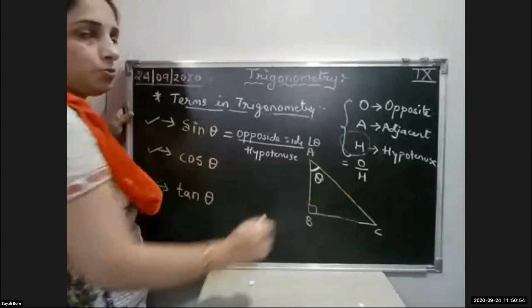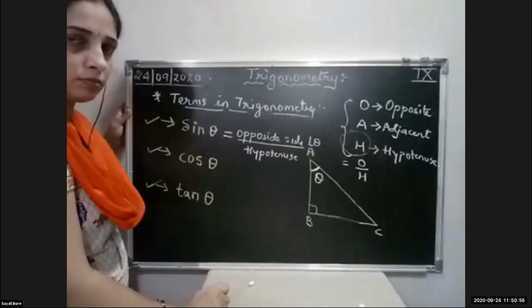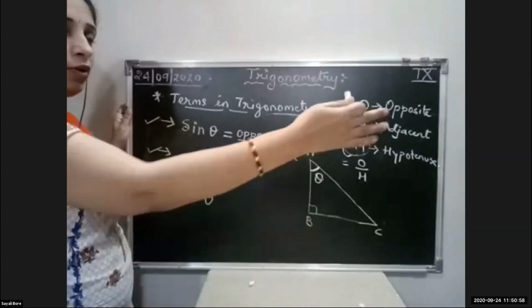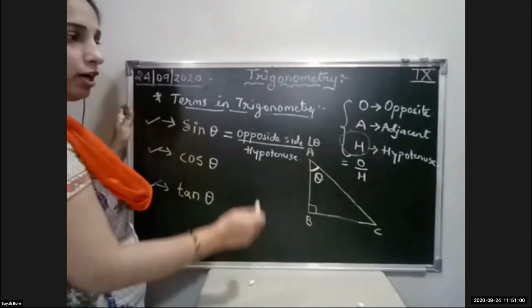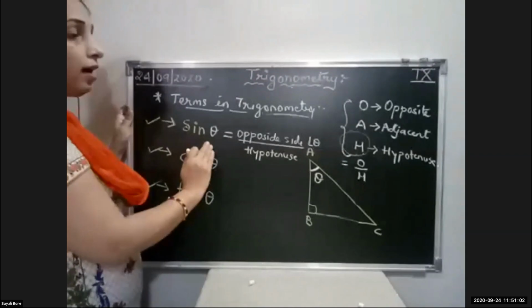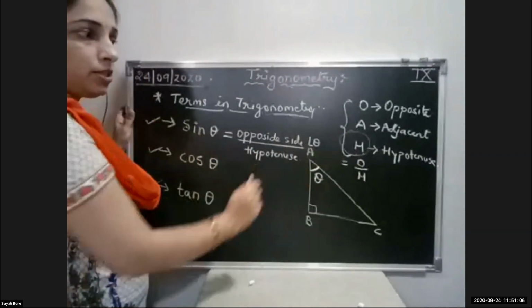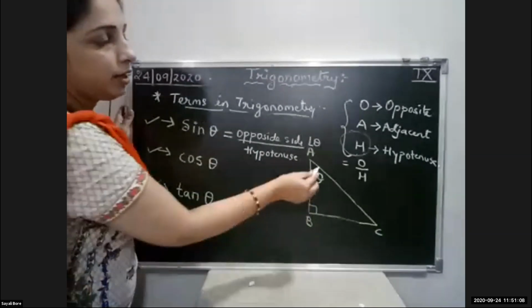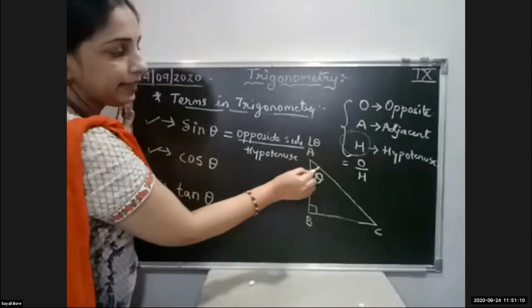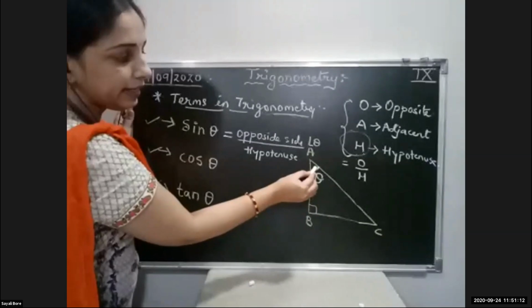Now O upon H means what? O hero. Remember that sin theta is O hero. Now O means opposite. Here this is the angle theta.